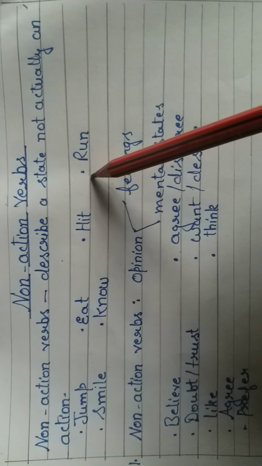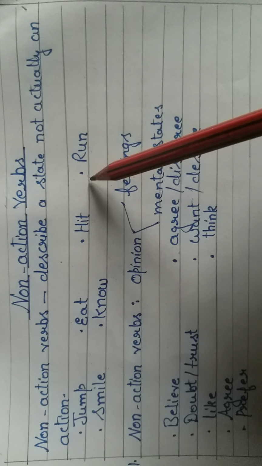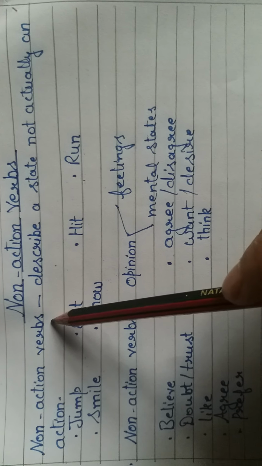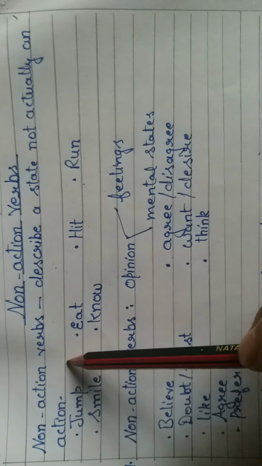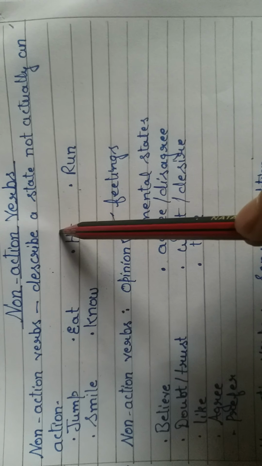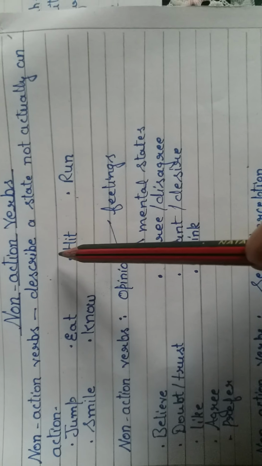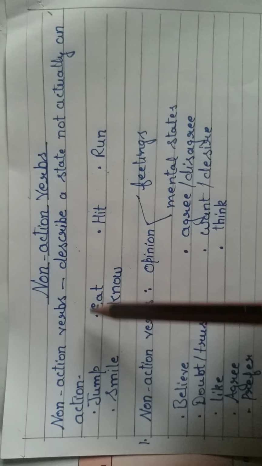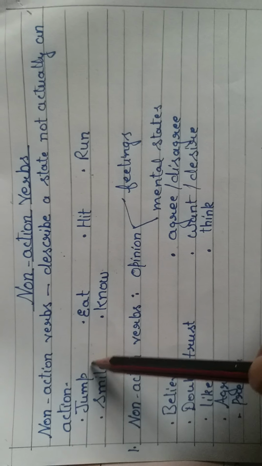Action verbs are those verbs which express actions done, and non-action verbs are those verbs which describe a state, not actually an action. Maybe a state of mind, about mental actions, about possession, verbs expressing feelings, emotions, or senses. So let's take some examples to understand about non-action verbs.